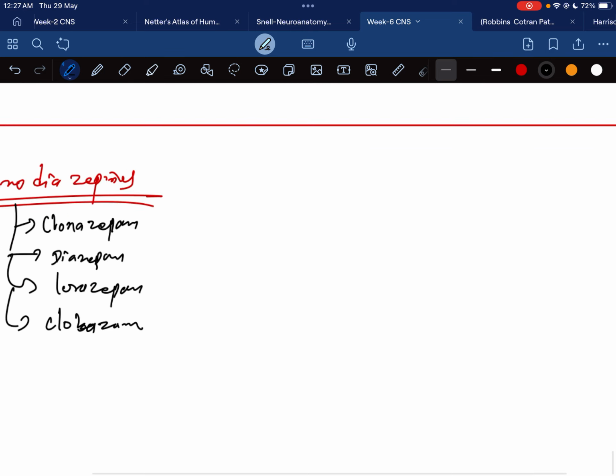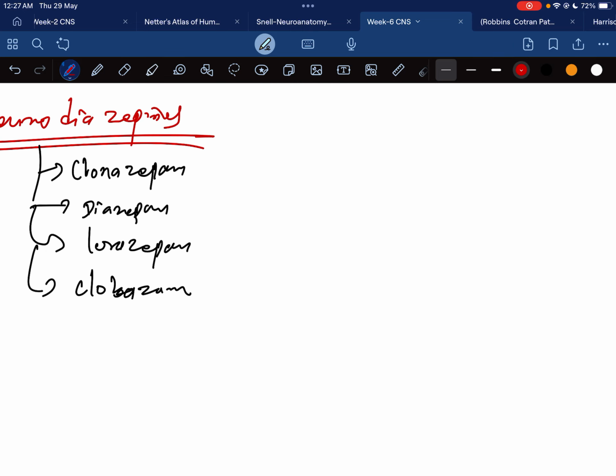These are the drugs. So moving on to clonazepam. Clonazepam has prominent anticonvulsant properties.